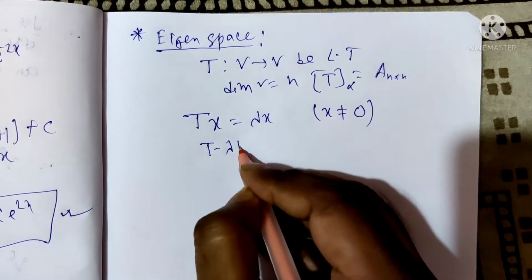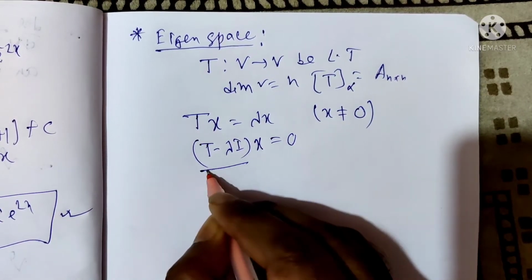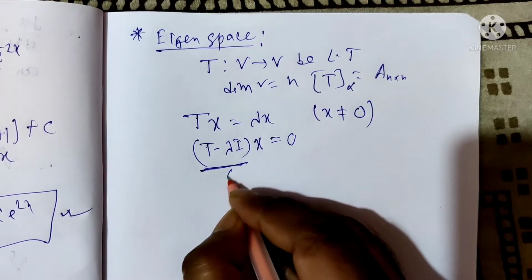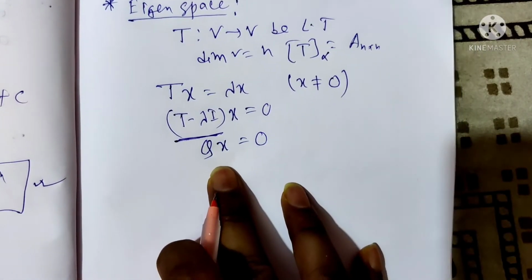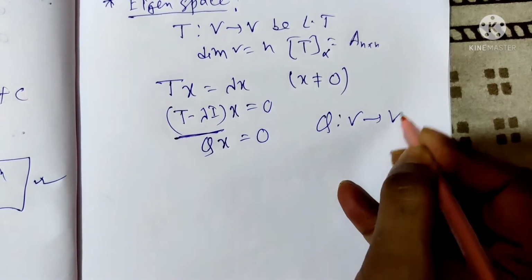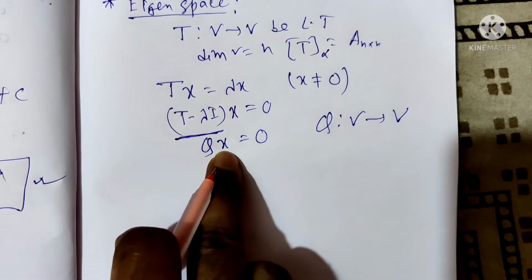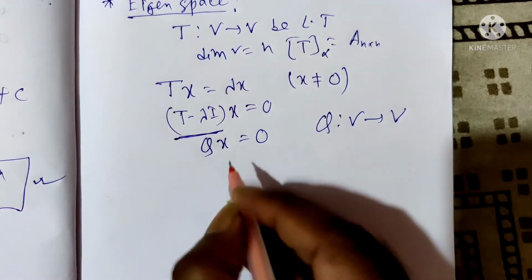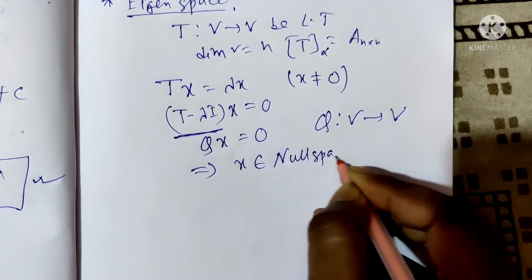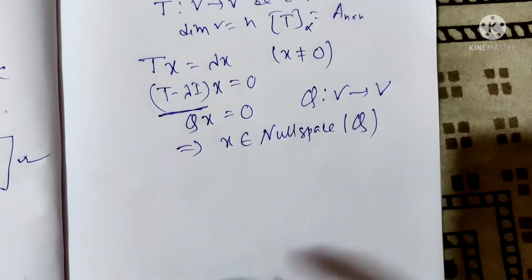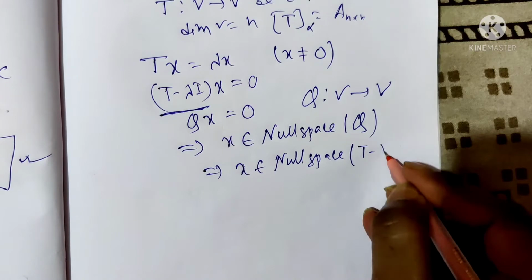So (T minus lambda I) into x equals 0. This is also a linear transformation, suppose Q. So Qx equals 0, and Q also maps V to V. Q is also a linear transformation, and such x such that Qx equals 0 implies x belongs to the null space of Q, that implies x belongs to the null space of T minus lambda I.